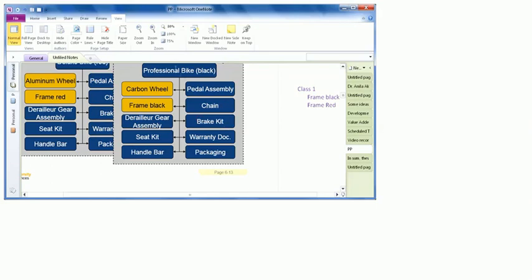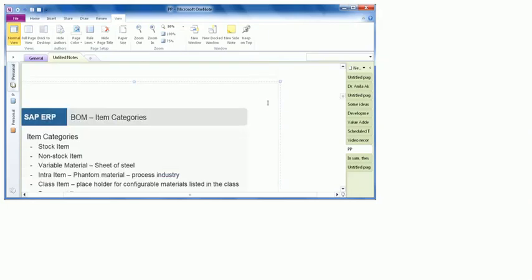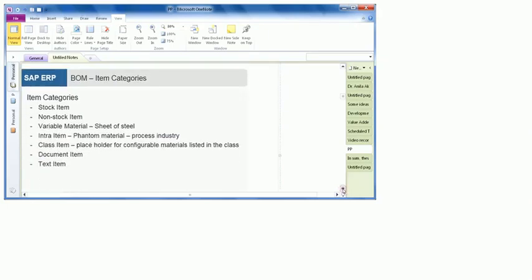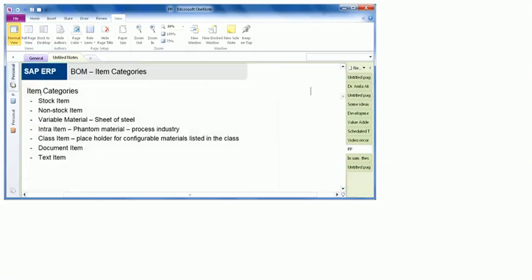But there are some exceptions which need to be discussed here. The item categories within the bill of material can be stock items. So this is simply a material. Stock item means it is an inventoryable item. It means that we maintain inventory of that item. And it eventually means that when the system plans the production planning schedule, the system will also take into consideration the stocking and the inventory requirement of that item. But there can be some items for which no inventory is maintained, which are only procured for direct use, not for inventory.